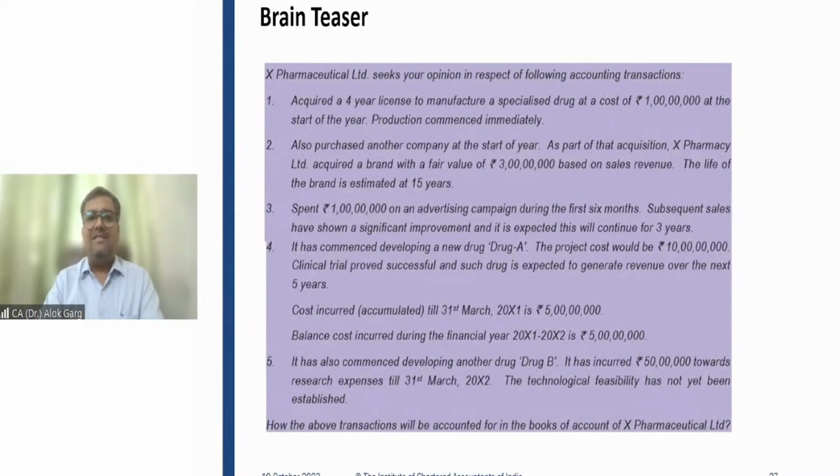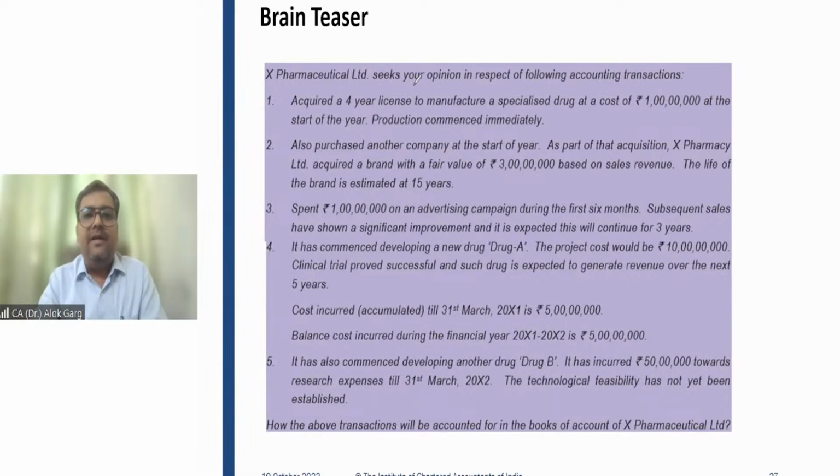We'll quickly do this example or case study from ICAI study material, and then we will conclude the session for the day, right? Because we have covered the most important part from initial recognition and measurement. We have completed this, and then we will move to the subsequent recognition in the next session. So let's quickly discuss this example.